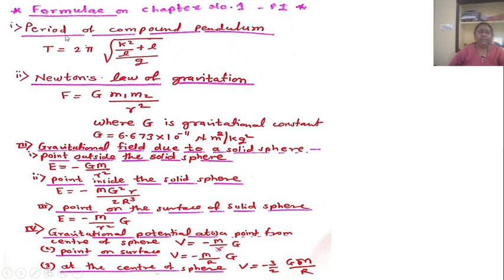Now, first formula, that is the period of a compound pendulum, T equal to 2 pi into under root of (k square upon L plus L) upon g.